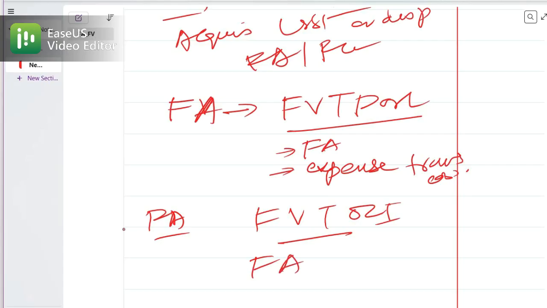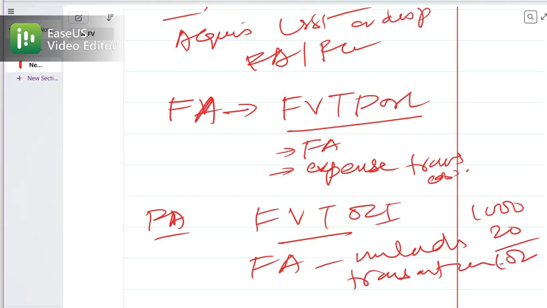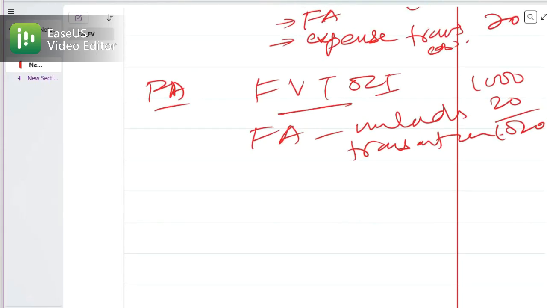So 1,000 plus 20 gives 1,020. Here your 1,000, and here you will have 20. We have also discussed that trade receivables are measured at the transaction price, under IFRS 15.